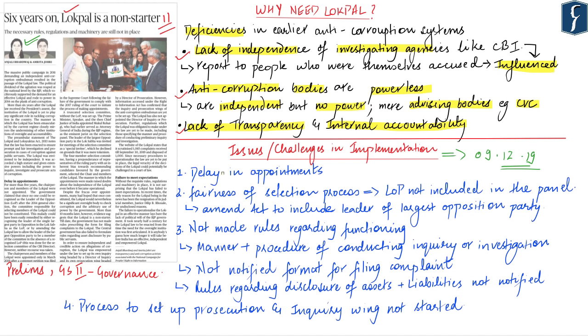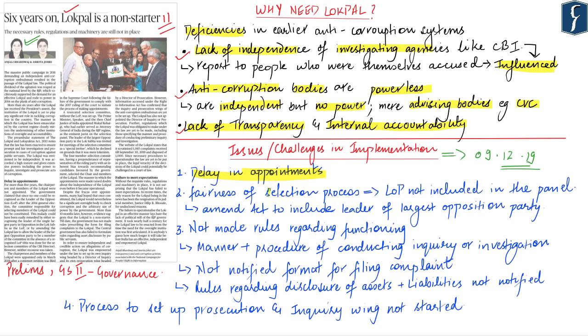The foremost issue was the delay in appointment. The provisions of the act stated that the chairperson and the members of the Lokpal are to be appointed immediately after the passing of the act. However, for more than 5 years, they were not appointed, and were appointed only in 2019 when a contempt petition was filed in the Supreme Court, as the government failed to comply with the court's 2017 ruling, which asked the government to initiate the process of making the appointments.